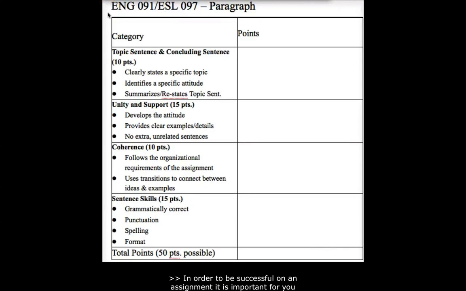In order to be successful on an assignment, it is important for you to understand how you will be graded. What you see here is a copy of the rubric that I will be using to score each of your formal writing assignments to indicate to you the points that you've earned and also to give you some feedback on that assignment. You'll see that there are 4 categories listed for the paragraph grading.